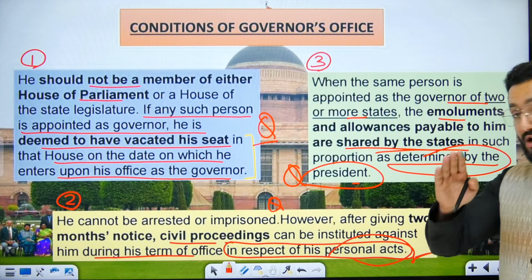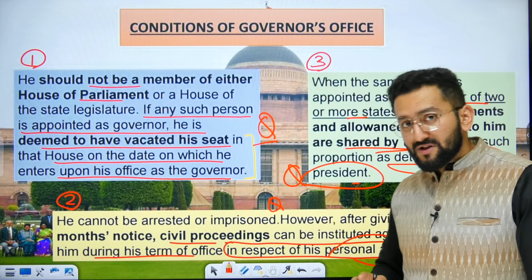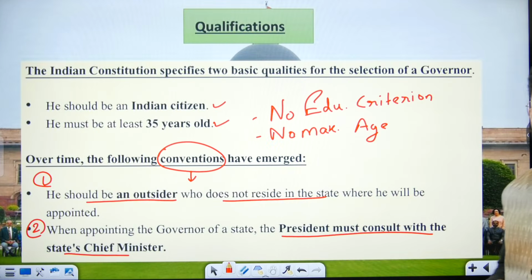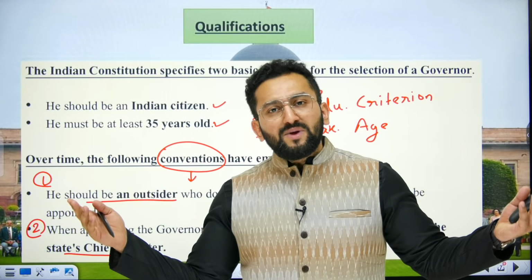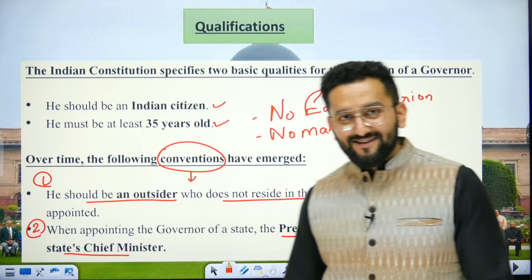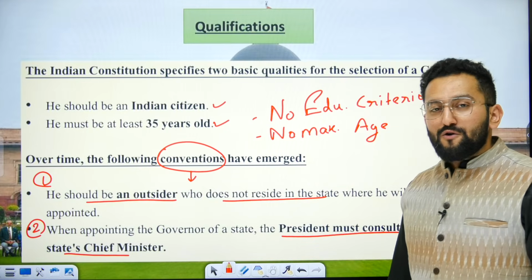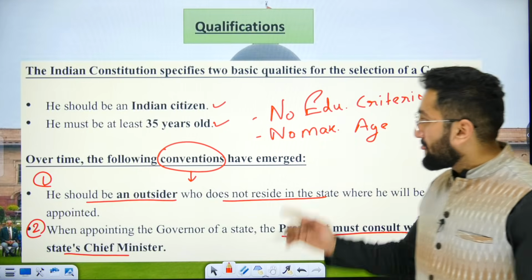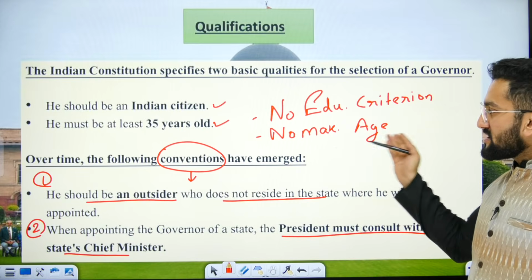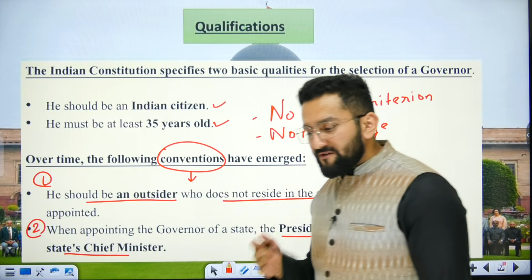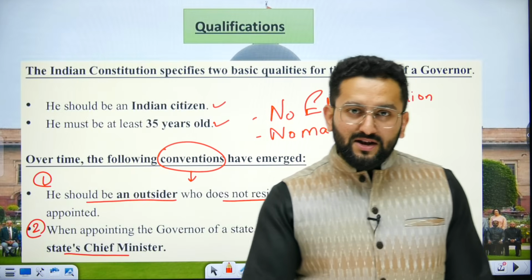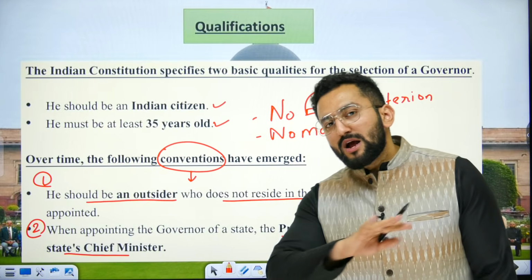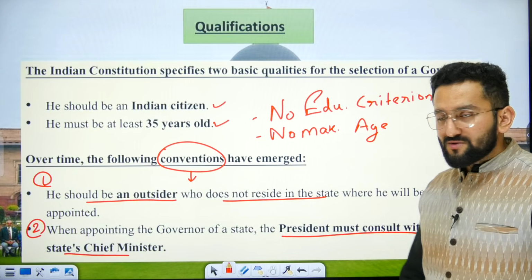Please remember it. We are covering every provision of this chapter. Now, qualification. As I told you, if you are 35 years of age and an Indian citizen, you are fit to become governor, right? But you need the favor of the Prime Minister and Council of Ministers for that. No educational qualification is required and no maximum age is there. Even if you are 110 years of age, God bless you. If your name is recommended for the position of governor, you can be appointed to this position.